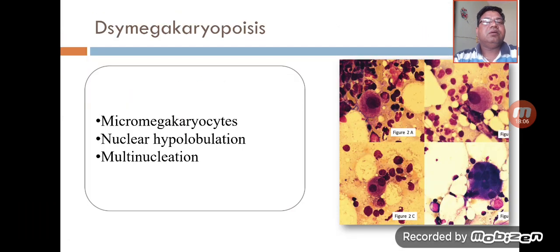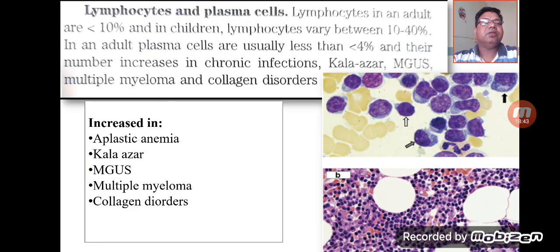Now we see the morphological changes of dysmegakaryopoiesis. Sometimes these megakaryocytes become micromegakaryocytes, and they become non-functional. Apart from this, we can also see nuclear hypolobulation, and in some conditions multinucleation. So multiple morphological changes take place in the megakaryocyte, and we can assess different types of pathological conditions by seeing these morphological changes in the megakaryocyte.